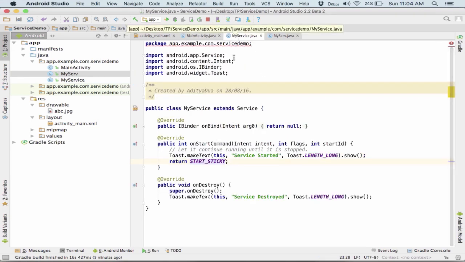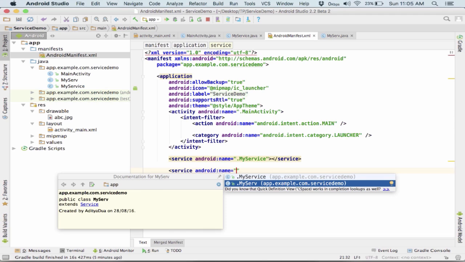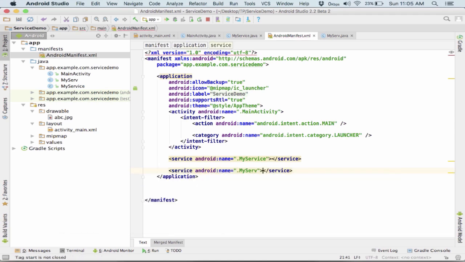So this is my service, and on destroy it would call the toast and show that the service has been destroyed. Now, one last very small update is that you simply go to the manifest file. Here you register a new service. How do you do that? You add a service entry, like I've given it MyService, and end it. That's it. Nothing much. Now your service would work absolutely fine.